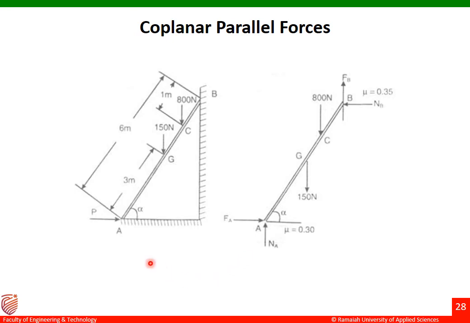These are some examples of a coplanar parallel force system. You can see there is a reaction force here, one force coming in this direction, and one more force coming in this direction. These forces are parallel to each other and acting on the same plane. That's why it is called a coplanar parallel force system.